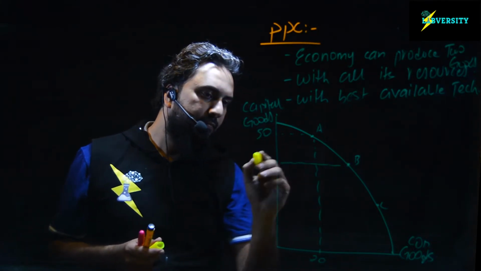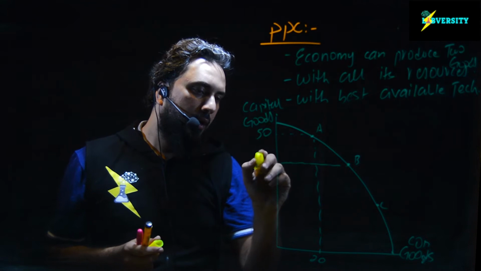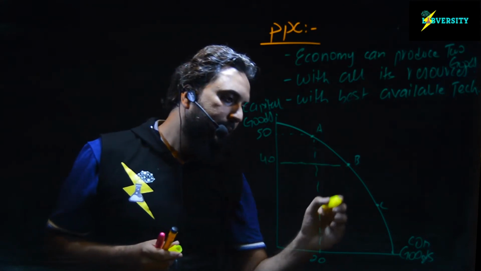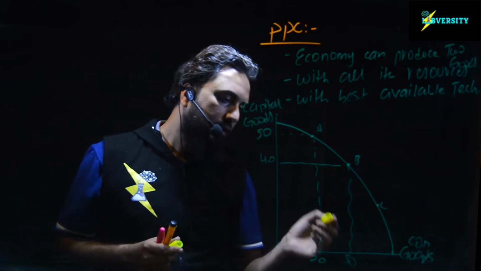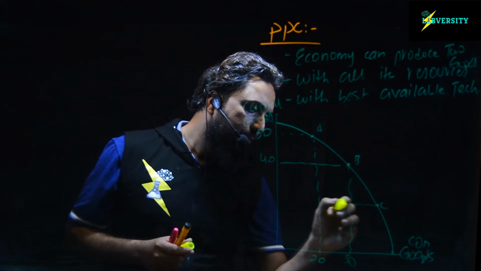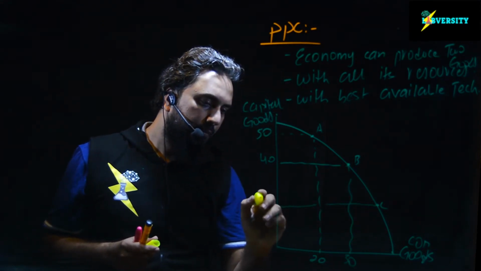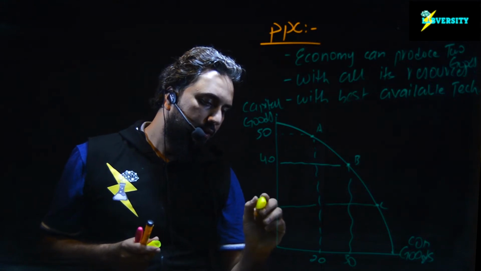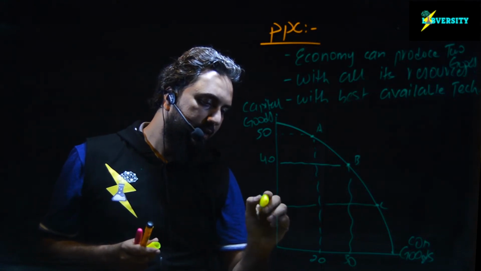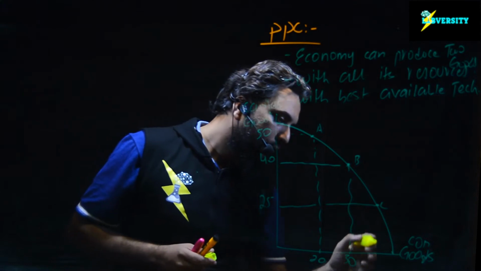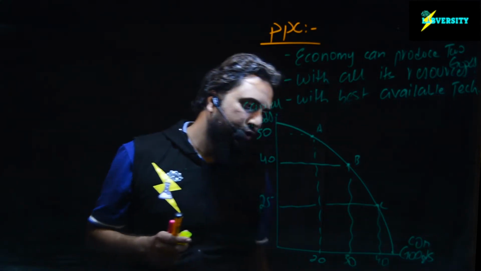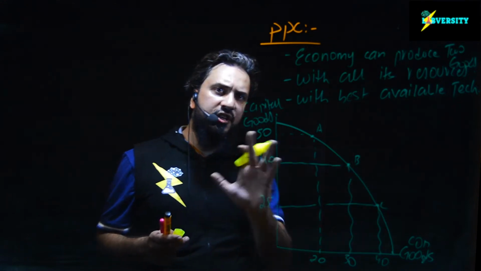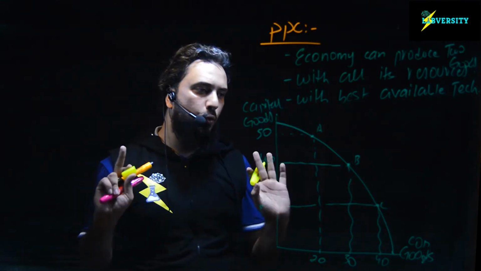At point B, it can be 40 capital goods or 30 consumer goods. At point C, it can be 25 capital goods or 40 consumer goods. These are the different combinations an economy can produce with its resources.